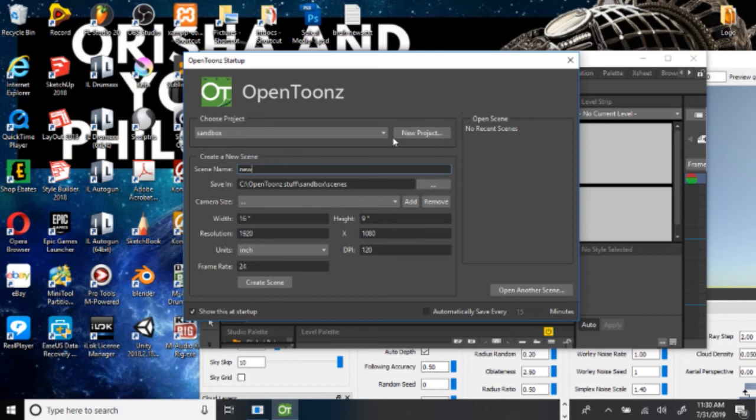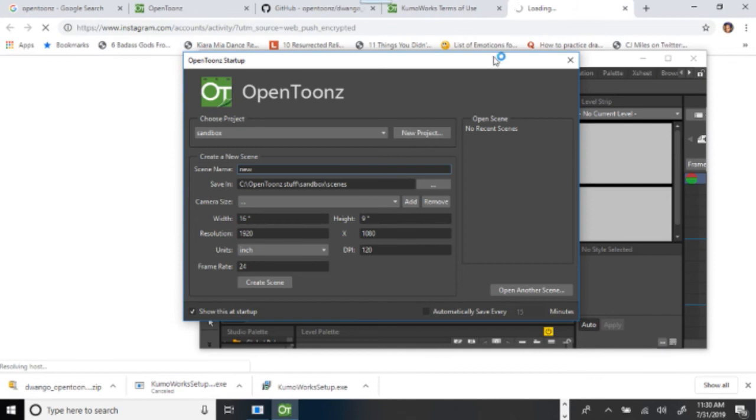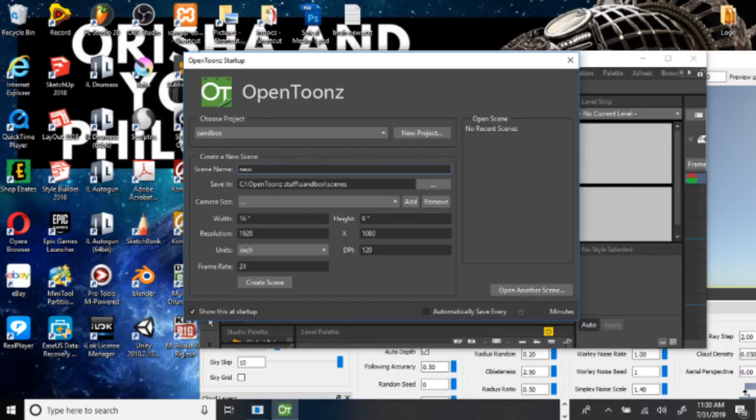Basically in OpenToonz you've got choose project, new project, and a drop down menu. It says sandbox. Add, remove.